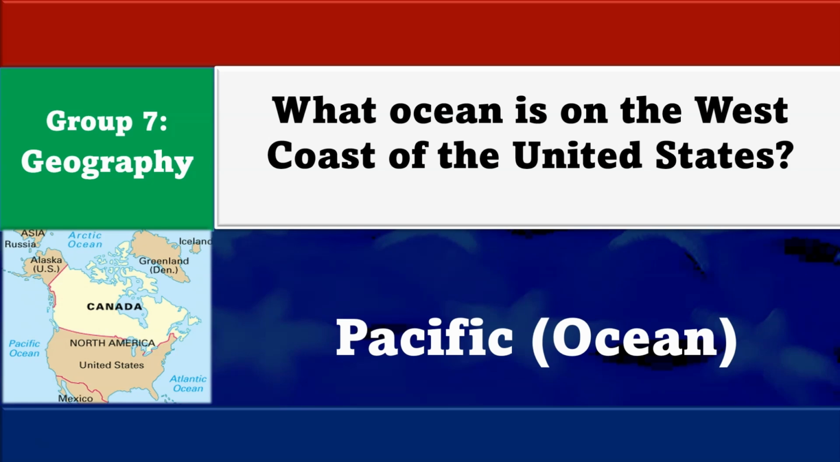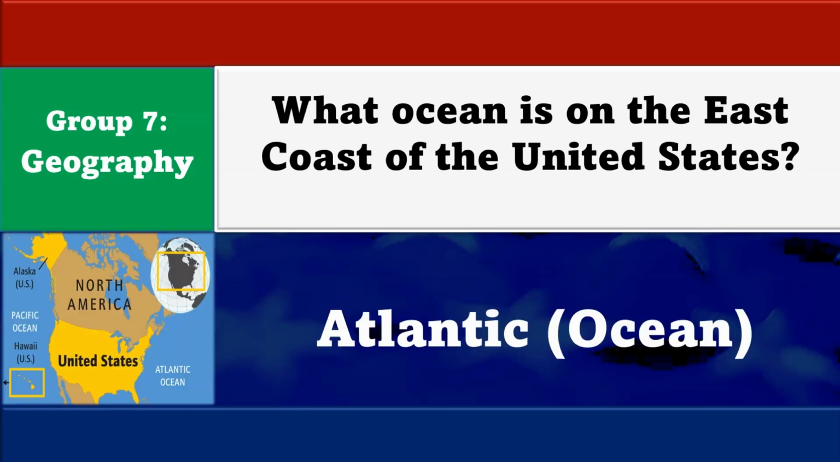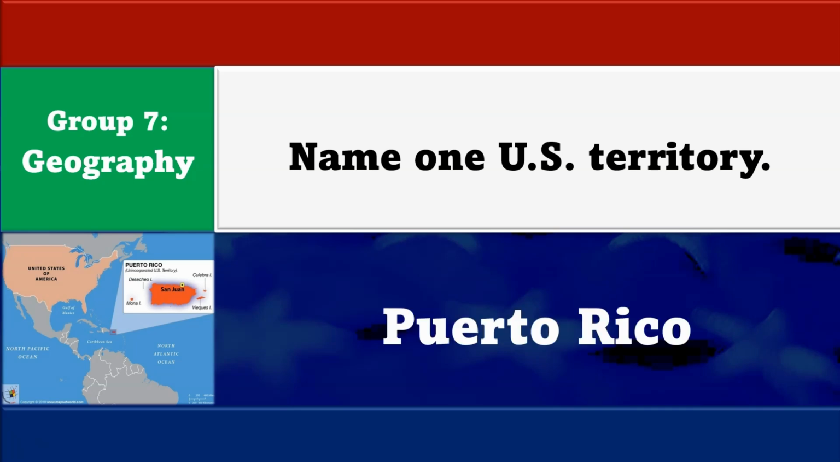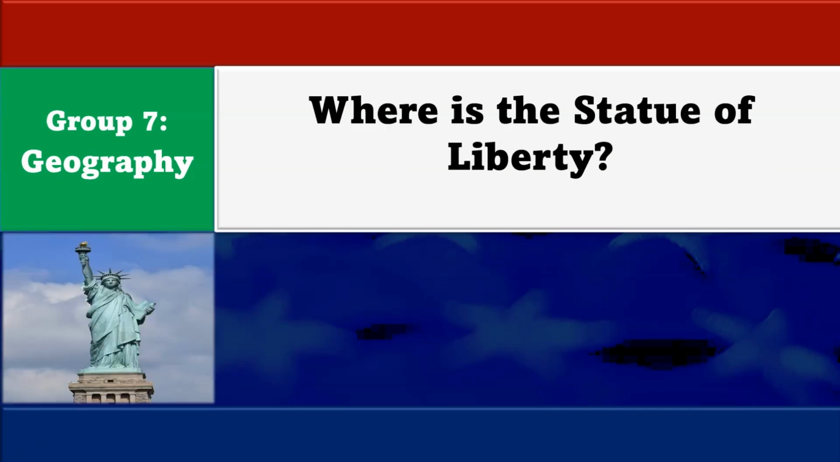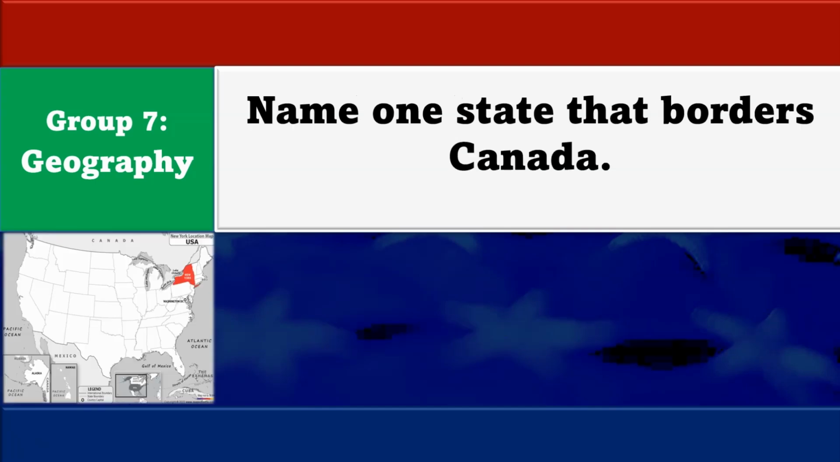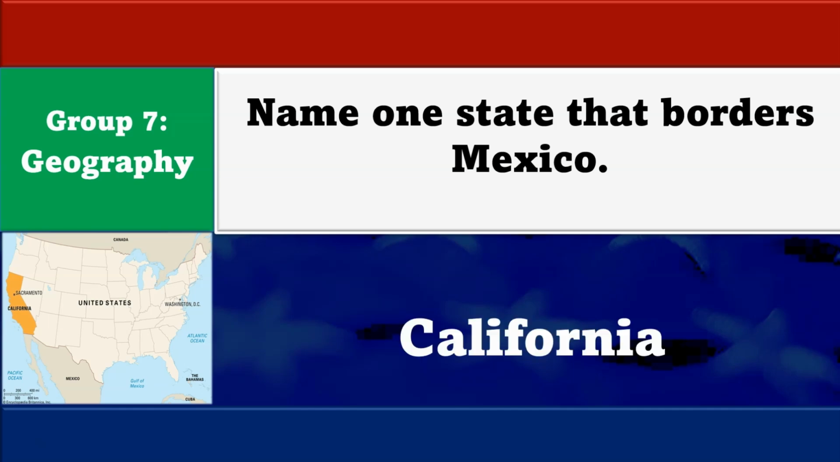What ocean is on the west coast of the United States? The Pacific Ocean. What ocean is on the east coast of the United States? The Atlantic Ocean. Name one U.S. territory. Puerto Rico. Where is the Statue of Liberty? New York Harbor. Name one state that borders Canada. New York.